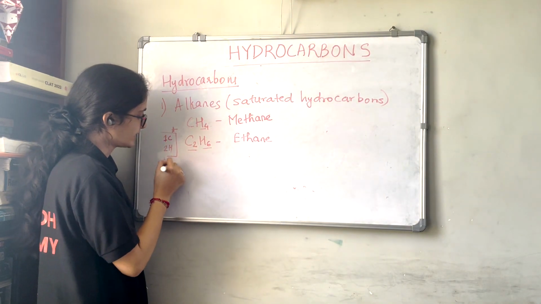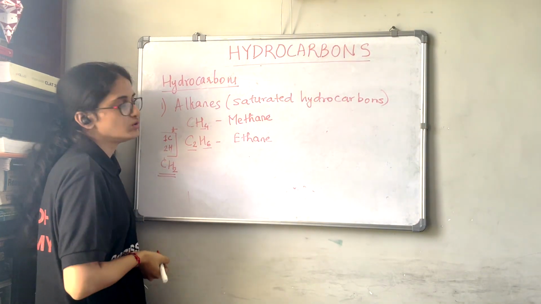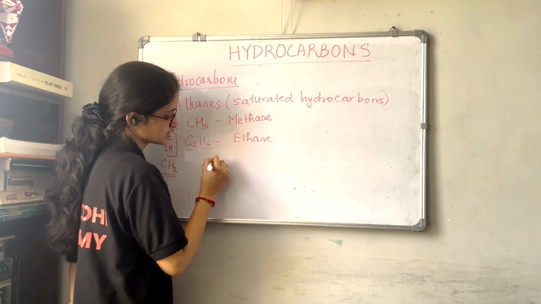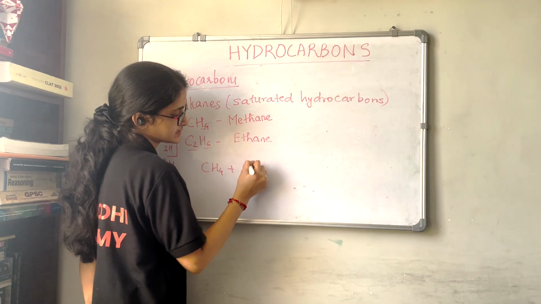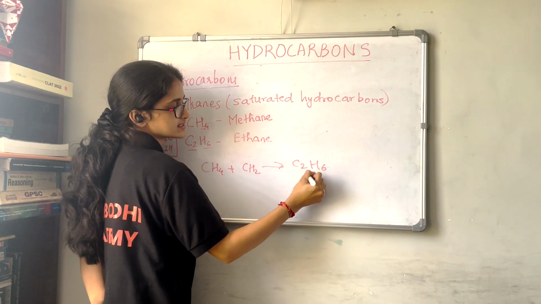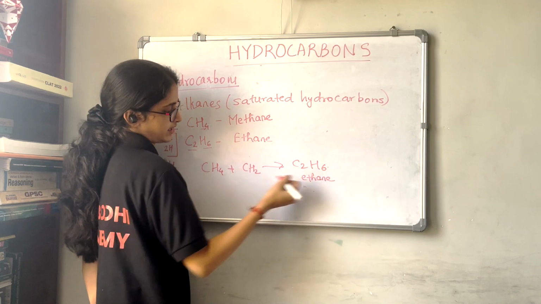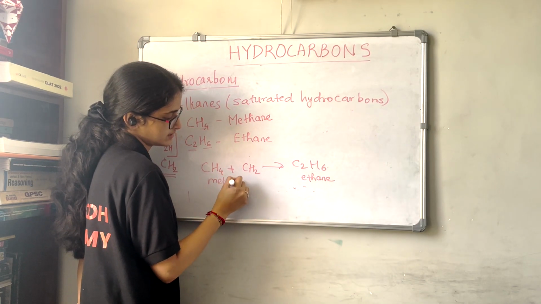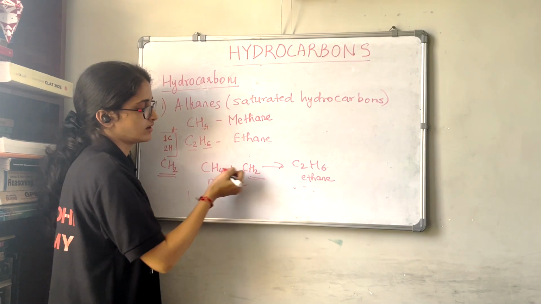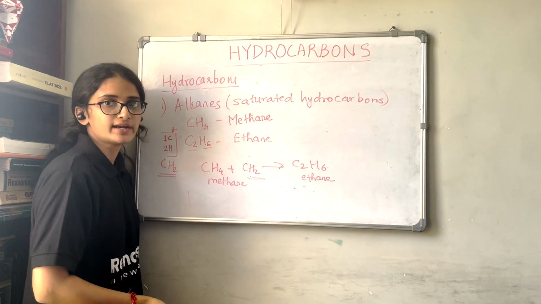Okay, so we have added one CH2 group to this CH4 to get C2H6. So this is CH4 plus CH2 and we got C2H6, that is ethane, and this was methane.